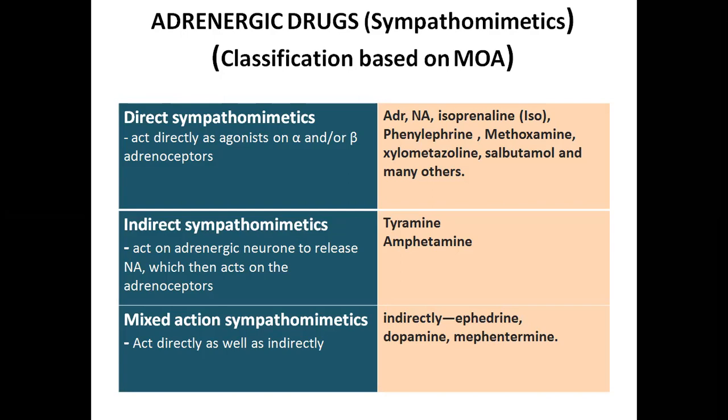Indirectly acting sympathomimetics are the drugs that act on the adrenergic neurons through the release of noradrenaline. The released noradrenaline then acts on the adrenoreceptors. That's why they are called indirectly acting sympathomimetics. They are tyramine and amphetamine. We also have mixed action sympathomimetics. That means they directly act on the alpha and beta adrenoreceptors, and they also indirectly cause the release of noradrenaline, which in turn acts on the adrenoreceptors. The drugs under this group are ephedrine, dopamine, and mephentermine.